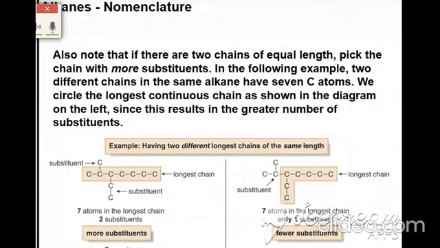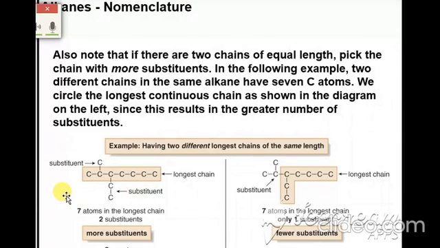What if you have two different longest chains of the same length? Here is another example. For example, 7 atoms in the longest chain with 2 substituents, and 7 atoms in the longest chain with only 1 substituent. First you select the longest chain with the 8 carbon atoms. Second case is the substituents. You have to select the side that has more substituents. If you select this side, there is 1 substituent. If you select here, there are more substituents.